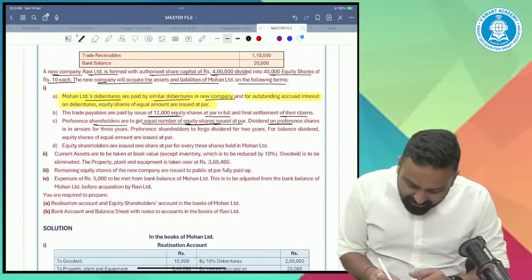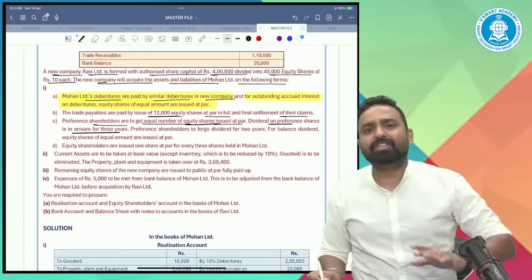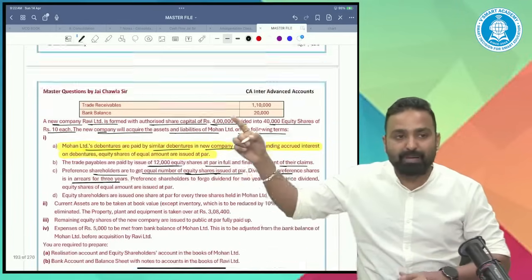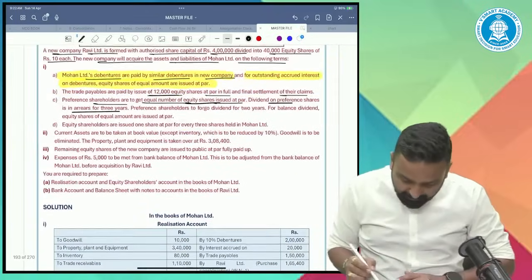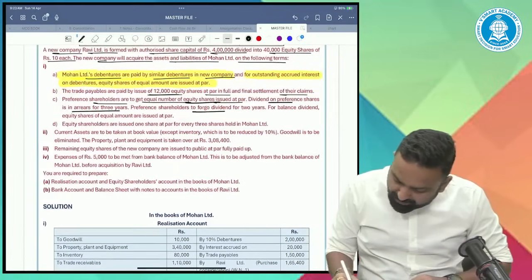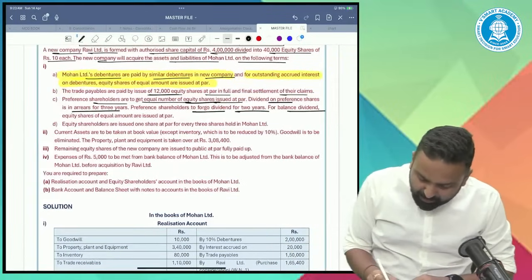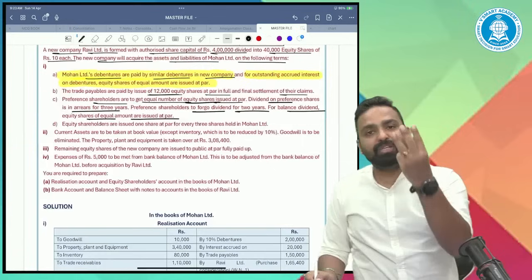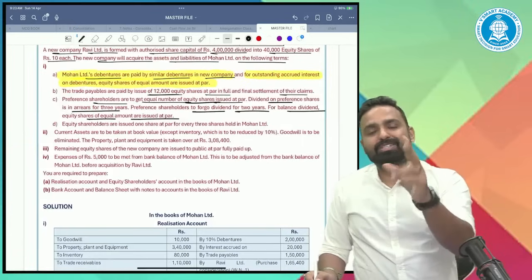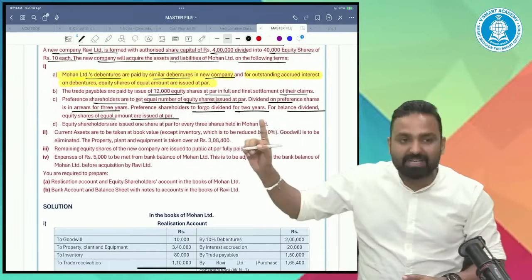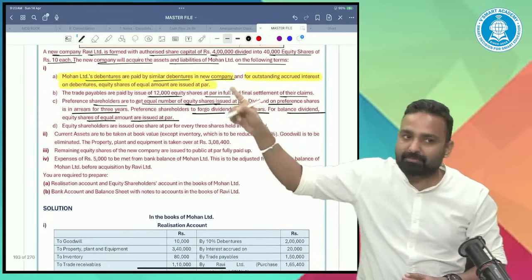Dividend on preference shares is in arrear for 3 years. For the last 3 years, we haven't paid the dividend to the preference shareholders of Mohan Limited. But preference shareholders are to forego dividend for 2 years. For the balance dividend, equity shares of equal amount are issued at par. Out of 3 years' dividend, the 2 years' dividend will be waived, and for 1 year's dividend, the new company will pay them. So it is also PC.